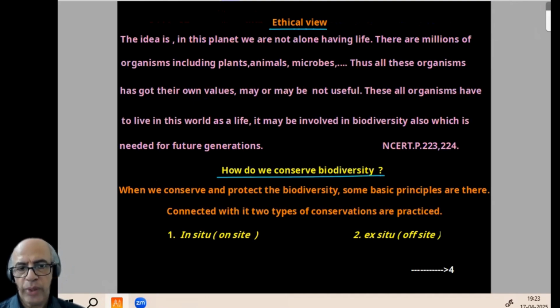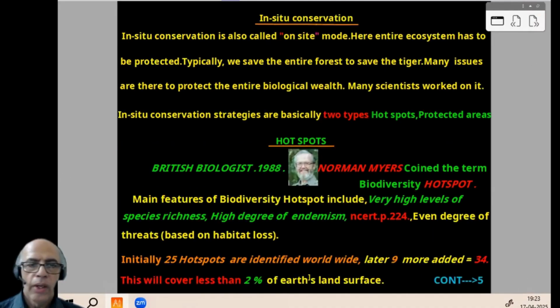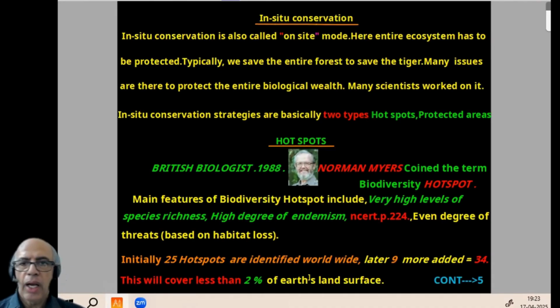Then how do we conserve biodiversity? Basically two methods, in situ and ex situ, on-site and off-site. Now, in situ, that is the on-site mode, natural, and their ecosystem has to be protected. That is the idea. And under it there are two types: one is hotspot and the other is protected area.